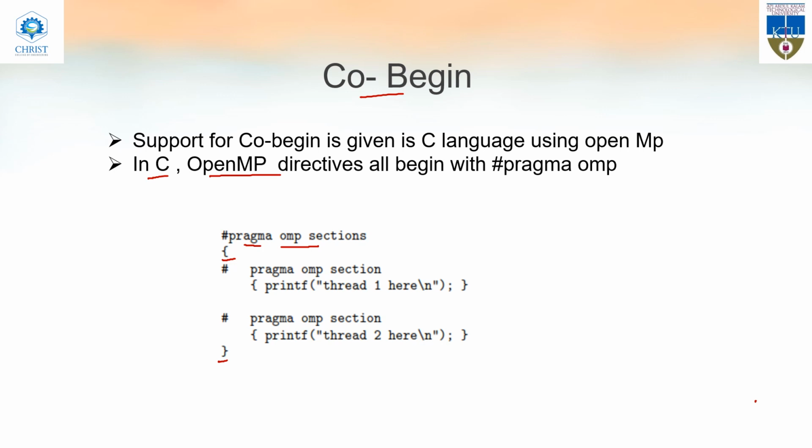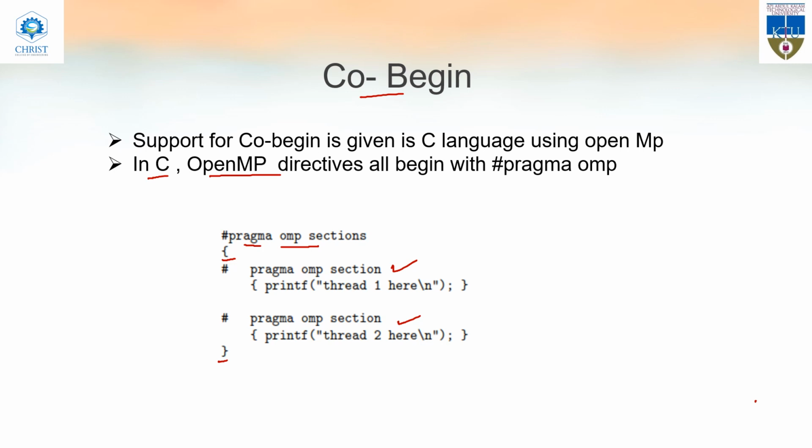Likewise, here each section will be a thread, or each section can execute concurrently. So pragma omp section, this is the first section, and this is another pragma omp section, the second section. Whatever is written in the first section and whatever is written in the second section will execute concurrently.